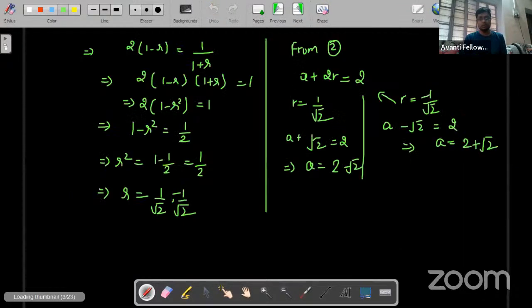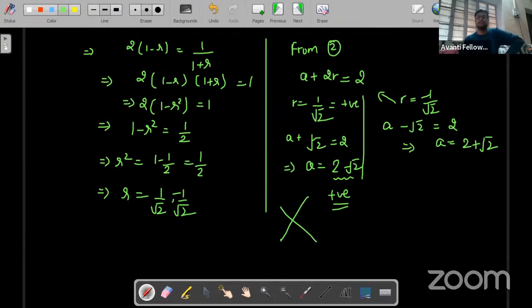So if we go to the next page, here we are getting A as positive, because root 2 is 1.414. So 2 minus 1.414 is a positive value. Accordingly, R should be negative. But here we are getting R is equal to 1 by root 2, which is also positive. That means this case should be rejected, because either A or R should be negative. But here both are positive.